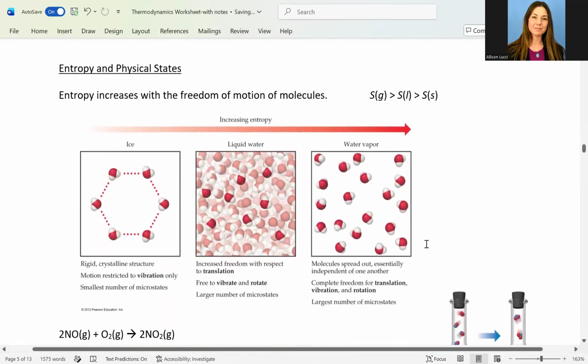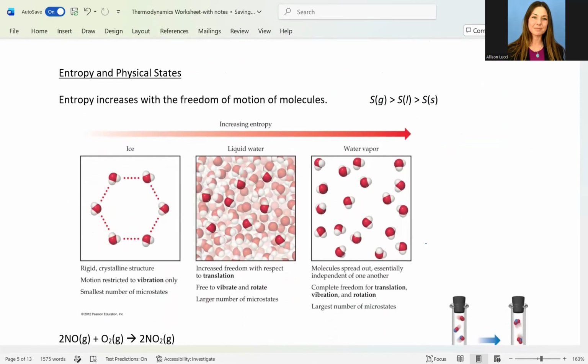So let's look at this in light of some physical states here. So physical states, we can say solid, liquid, and gas. So we have solid water as ice, liquid water, and then water vapor in the gas phase here. So depending on the structure, the temperature, we can list some of the properties. So we see rigid crystalline structure in solid ice. Motion will be restricted to just vibrational modes. There's no translational or rotational because they're kind of locked in place here in this crystalline structure. So this would have the smallest number of microstates out of the three phases. So this would be our lowest entropy over here.